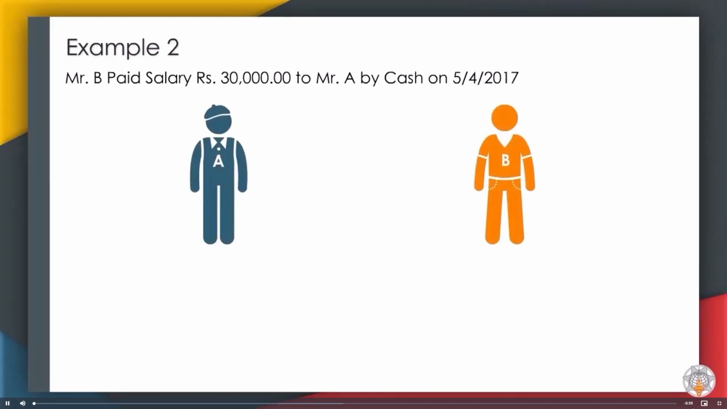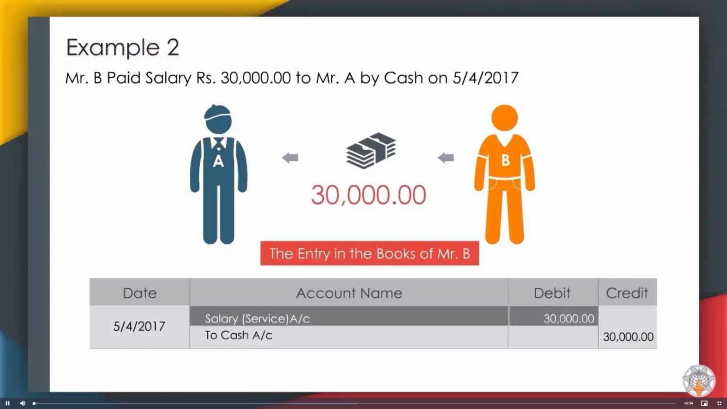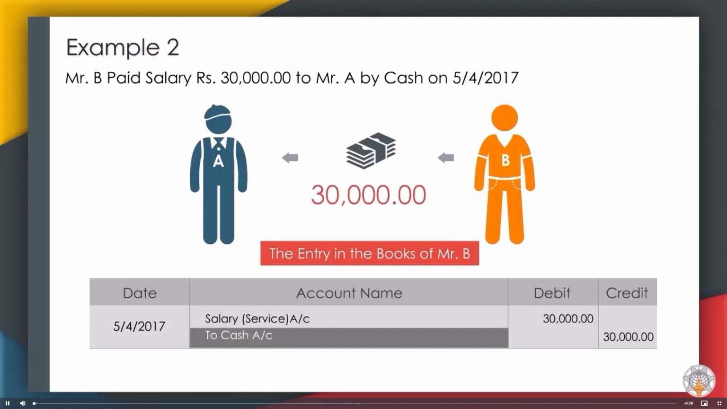For example, Mr. B paid salary Rs 30,000 to Mr. A by cash on 5th April 2017. Salary is a nominal account and cash is a real account. The entry in the books of Mr. B will be salary account, debit 30,000, debit the expenses, to cash account 30,000, credit what goes out.